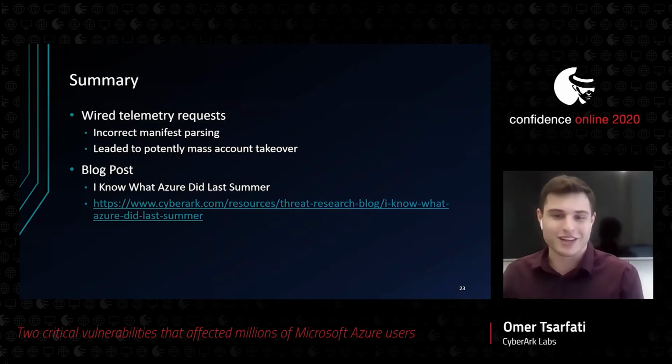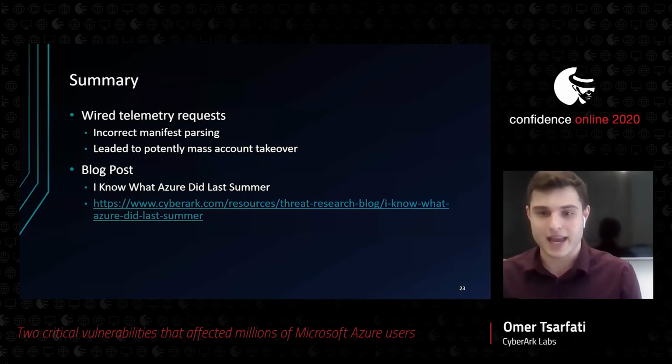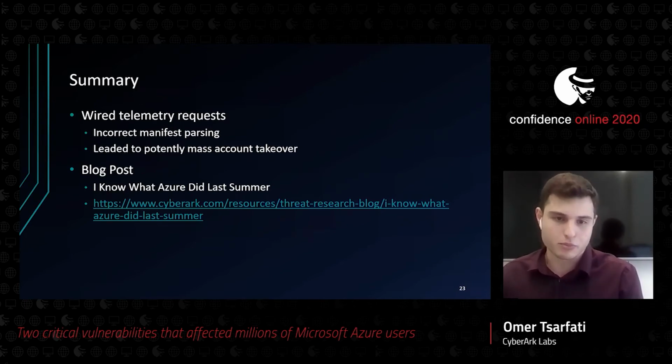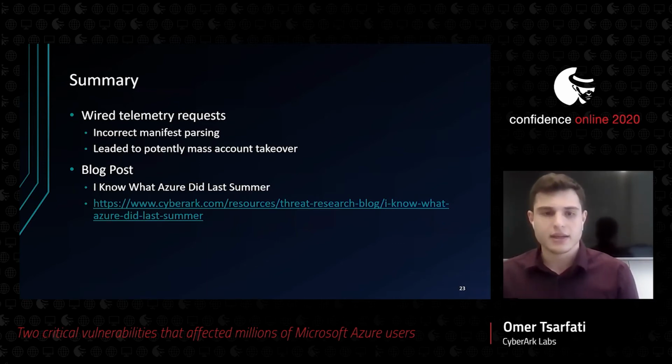We had the weird telemetry request to a local server. Those telemetry requests contain the user's access token in the authorization header. The request eventually ended up on the attacker's end. And if the token ended up on the attacker's end, they would be able to impersonate the victim and take action on his behalf in the Azure environment. The attacker could create virtual machines, delete data, access data, and actually do much more than that.